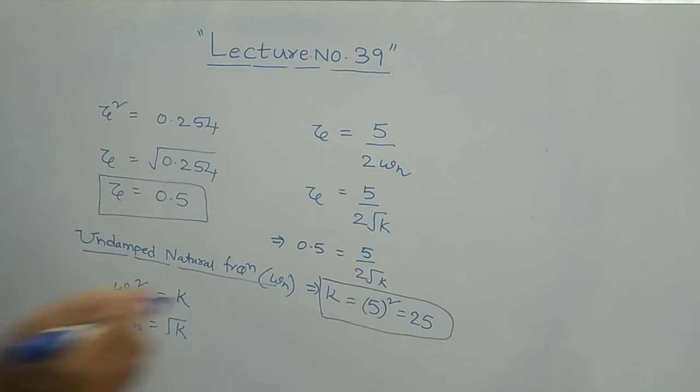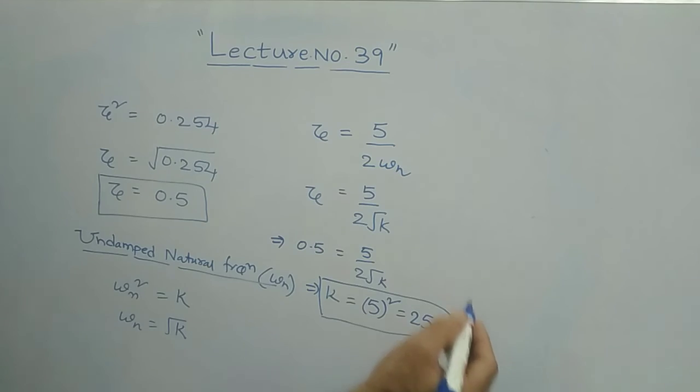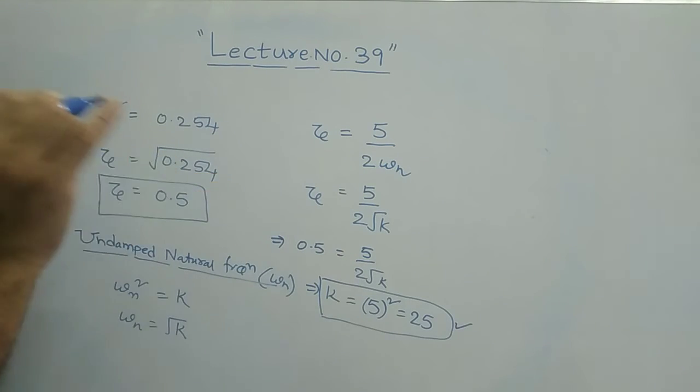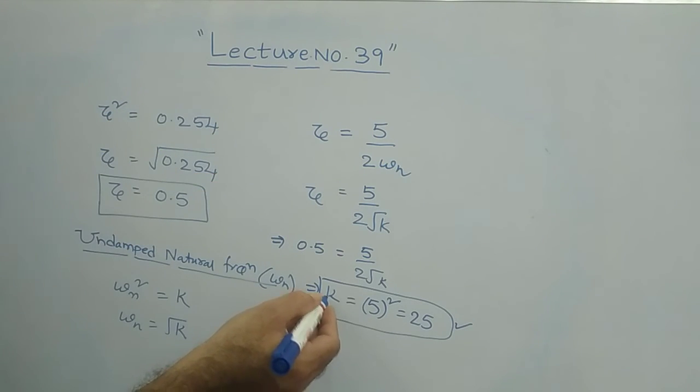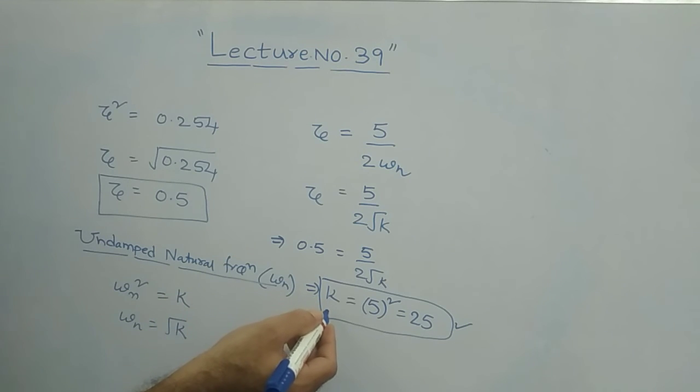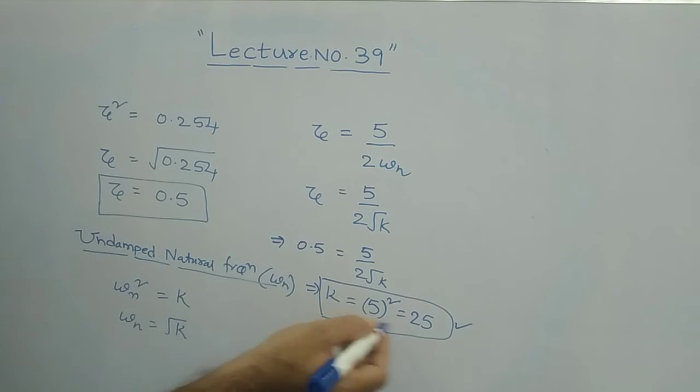So this is what the question has asked: find out the value of the gain k. This is called the gain constant. So the k value is 25. That is one thing they have asked. Then the damping factor, however, has also come.